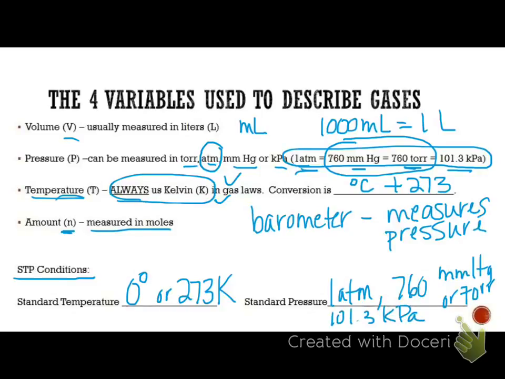And so what's going to happen is you'll see a problem and it'll say, oh, the conditions were changed to standard temperature and pressure, and you'll think, oh my gosh, I can't work this problem, I don't have enough information. Yes, you do. They expect you to know that standard temperature is 0 degrees or 273 K, and they expect you to know that the standard pressure is 1 atmosphere or one of those other conversions, okay? So that is very important for you to know.